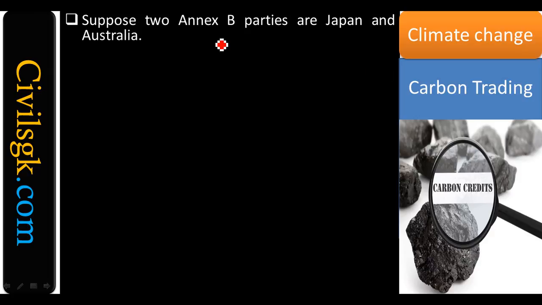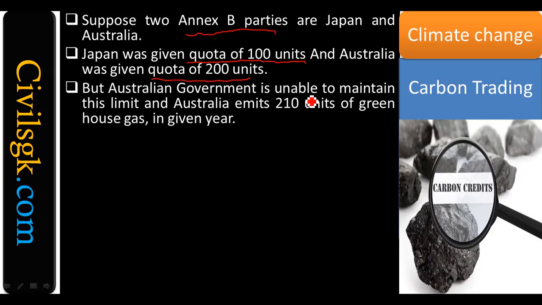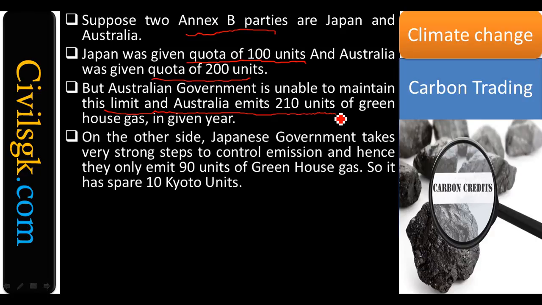Suppose, for example, Annex B countries, Japan and Australia, have to cut down their emission by 7%. Japan has 100 units and Australia was given 200 units. Now Australian government is unable to maintain the limit and Australia emits 210 units in a year. So now 10 units is extra. Let's say Japan has taken each and every measure and did everything in 90 units. So 10 units they can buy from Japan.